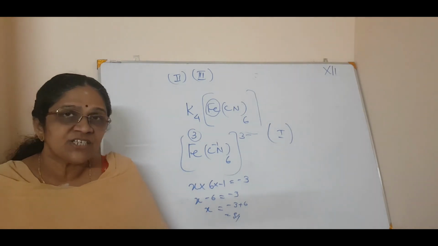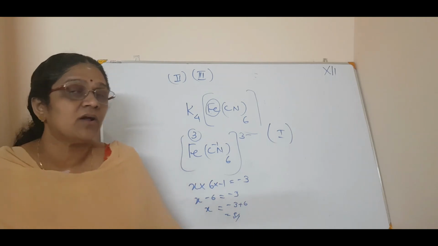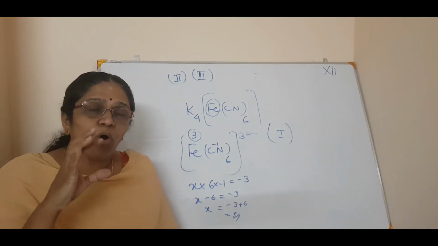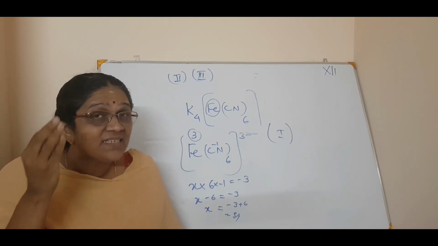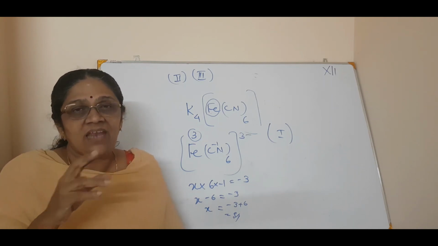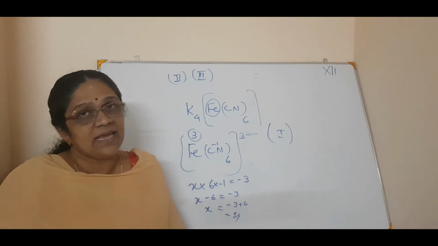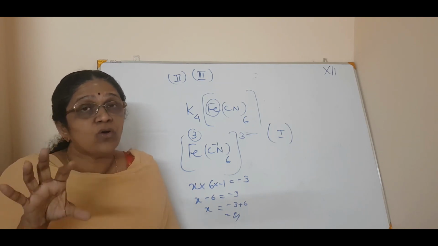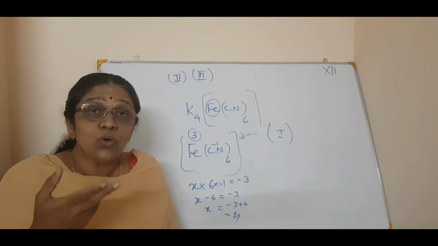Okay, and the last terminology is called homoleptic and heteroleptic complexes. In complexes also you can have two types. What is homo? Homo means same. Now what is that same thing? If the ligands are the same in a complex, for suppose if there are 6 ligands, and all the 6 ligands are the same, you call it a homoleptic complex. Or if there are 6, 4 of one ligand and 2 of another ligand, then it is called a heteroleptic complex.